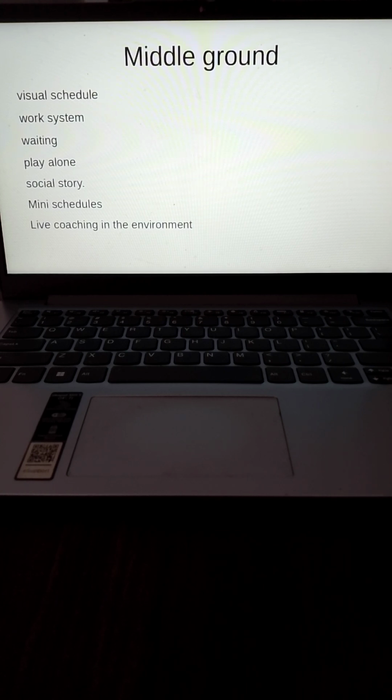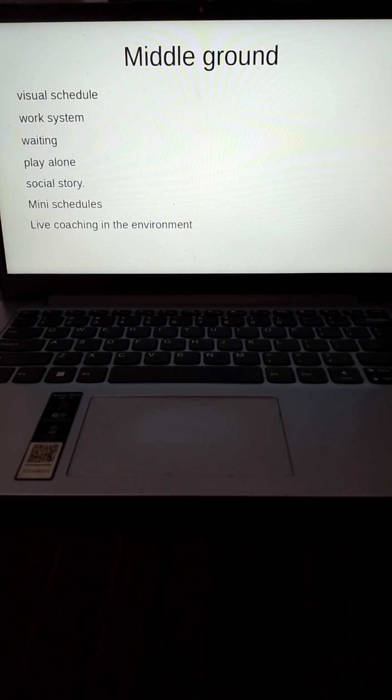Work systems, waiting, play alone are three areas that never get worked in the child led or adult led therapy techniques, but are very important because if you remember when we talked about making a profile, leisure is an important skill set, ADLs is an important skill set. Okay, independence is an important skill set. These don't get worked out. If you want leisure, ADLs, independence as a skill set, work system, waiting, play alone are the ways to go, which never get covered in either of the previous types of therapy techniques.